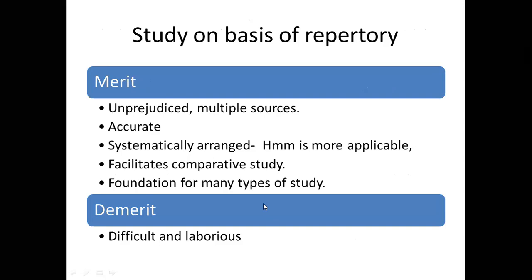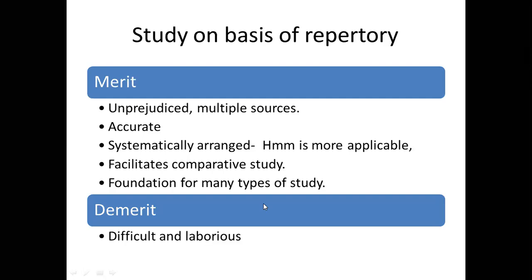Merit is, it is more unprejudiced because it is overcoming the drawback of bias of that specific author. Then this repertory is constructed from multiple sources. The study, especially from the direct use and indirect use of repertory, becomes more foolproof from the multiple sources.